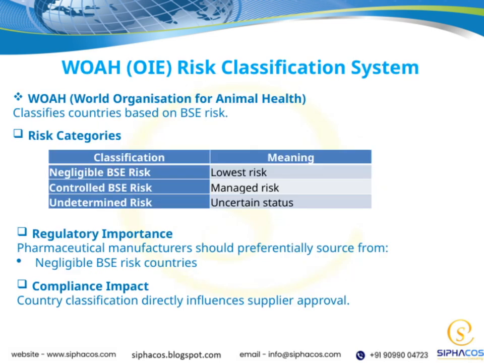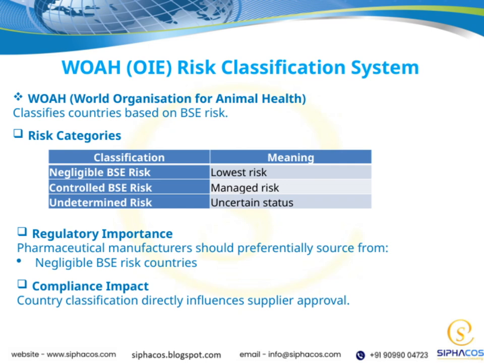When it comes to sourcing in pharmaceuticals, regulatory guidelines are clear. Manufacturers should prioritize suppliers from countries with negligible BSE risk. This classification isn't just a label. It directly impacts whether a supplier gets approved or not.